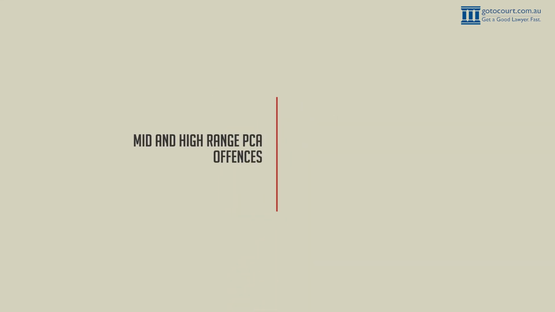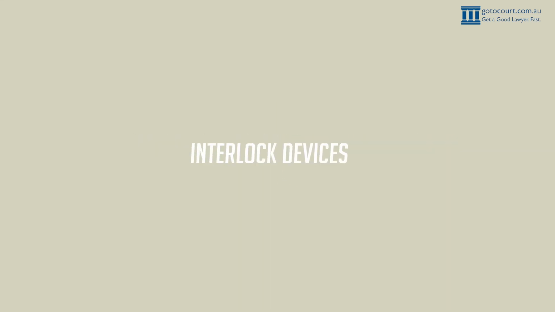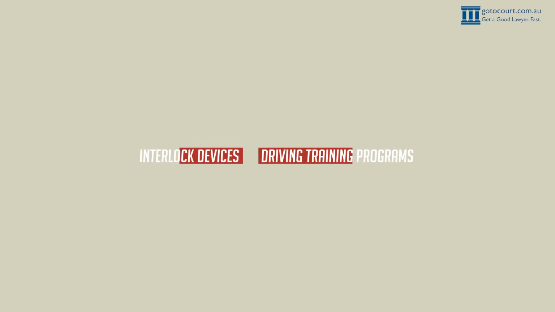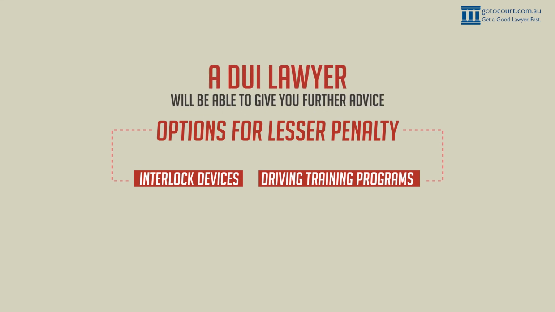Some offences, such as mid-range and high-range PCA, will result in an immediate suspension of your licence. This means that you will not be able to drive between when you are charged and when you are sentenced by the court. Interlock devices or driver training programs are possible options, and may allow the magistrate to impose a lesser penalty. A DUI lawyer will be able to give you advice further on this.